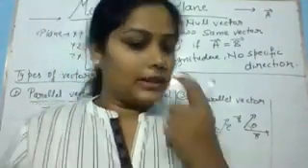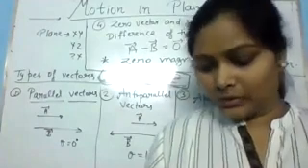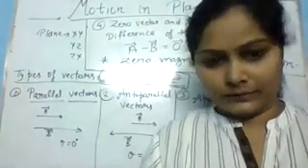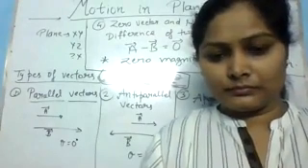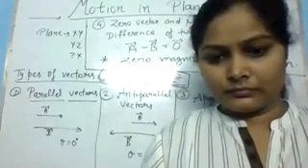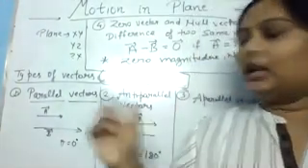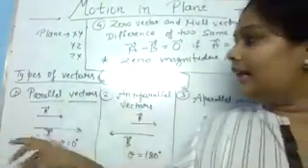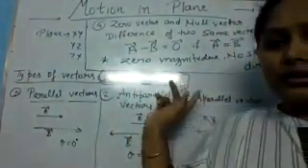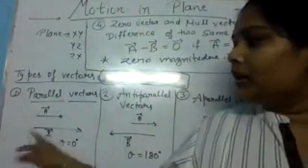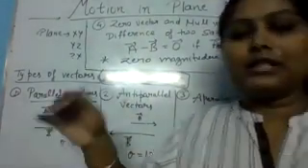If there is any problem, type in chat because I'm not able to listen to you. Now these three types of vectors are clear: parallel vector, anti-parallel vector, and a-parallel vector. In parallel vector, both vectors are in the same direction and the angle between them is 0 degree.